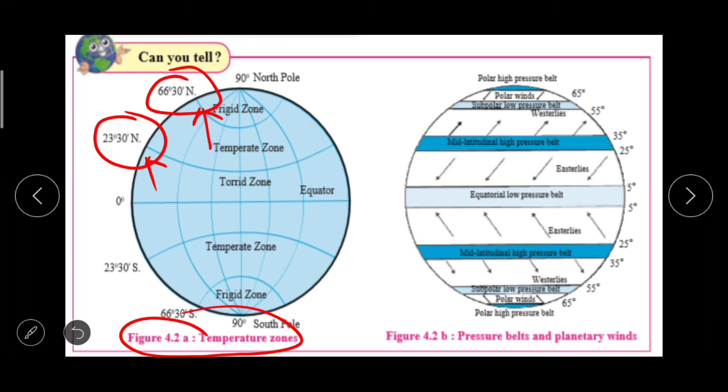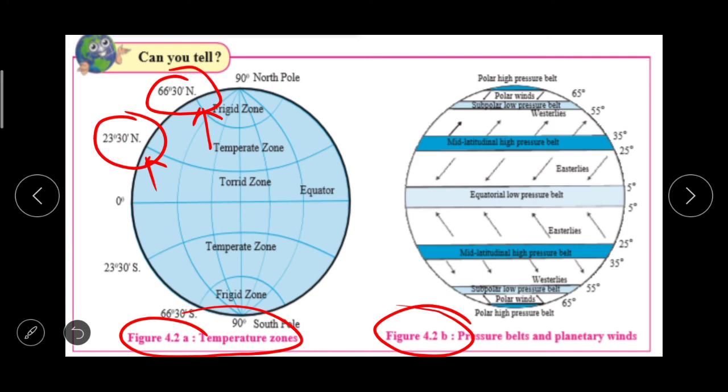Then in the second one, figure 4.2b, pressure belts and planetary winds. The uneven distribution of temperature, it is not the same everywhere, influences the distribution of air pressure too, and this leads to the formation of low and high pressure belts horizontally between the equator and the poles.